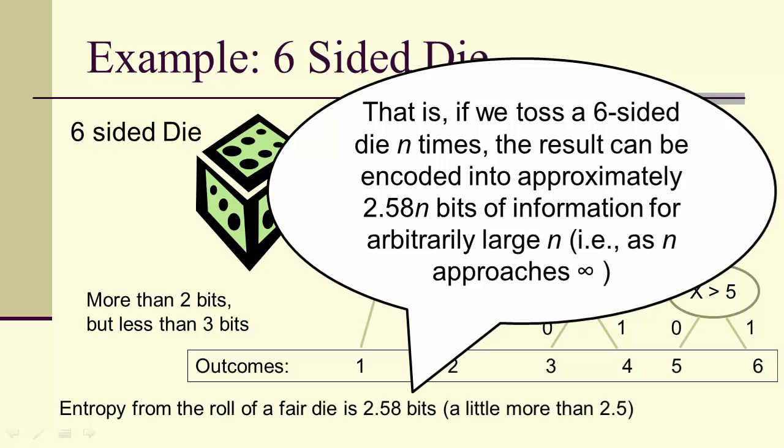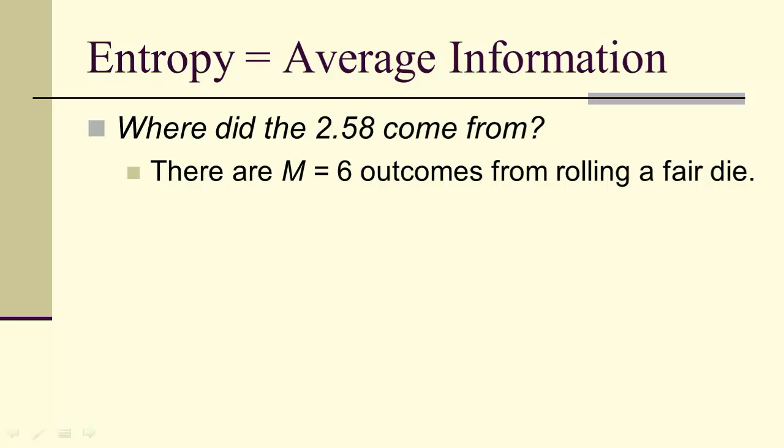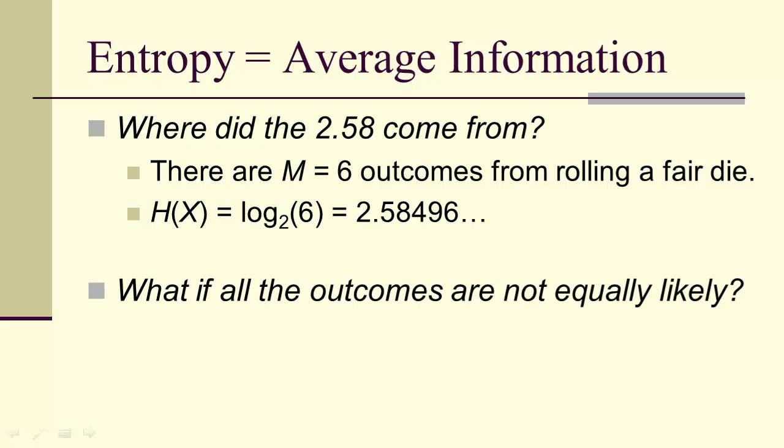So if we toss the 6-sided die n times, then all possible outcomes could be encoded into approximately 2.58n bits of information for an arbitrarily large n, as n goes to infinity. So entropy is average information. But you still might be asking, where did the 2.58 come from? Well, there are 6 outcomes from rolling a fair die, and the entropy is the log base 2 of 6, which is 2.58496.